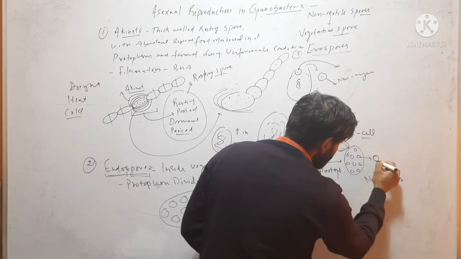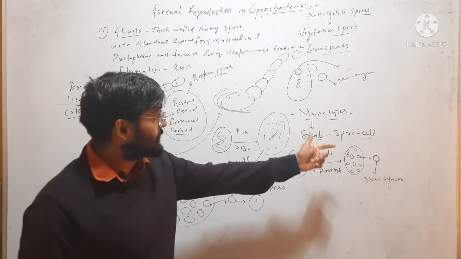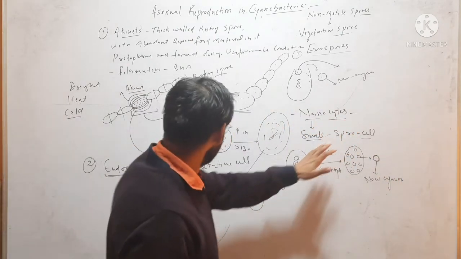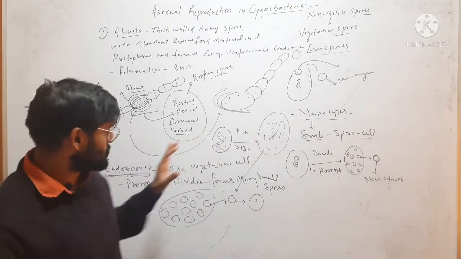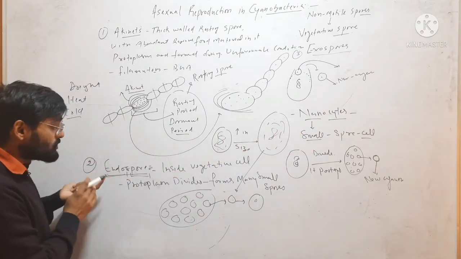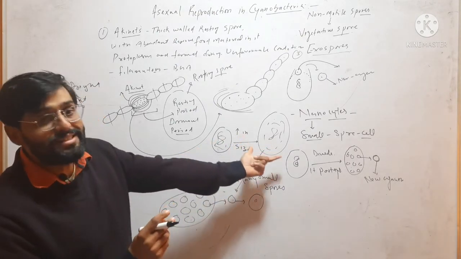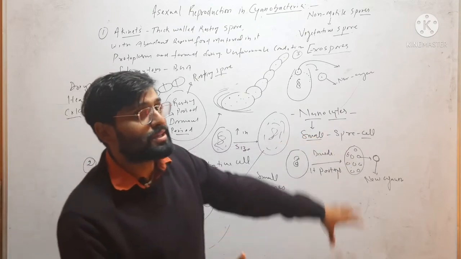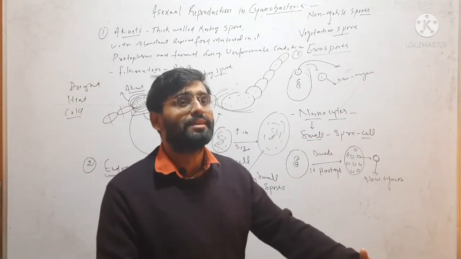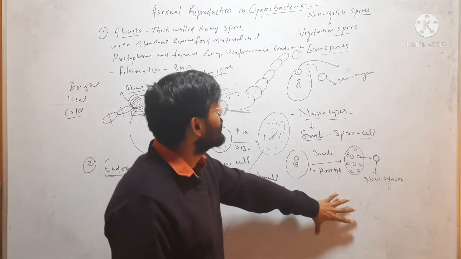These are smaller cells, that is why it is called nanocyte. This looks similar to endospore, but the difference is that in endospore, first the cell increases in size, then its protoplasm divides. Here the protoplasm directly divides without increasing in size, so it is called nanocyte.